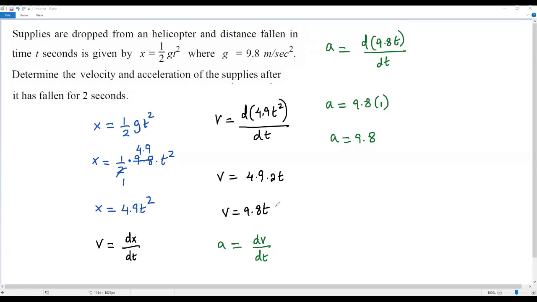So now I got the velocity, that is v equals 9.8 times t, and the acceleration, that is a equals 9.8.